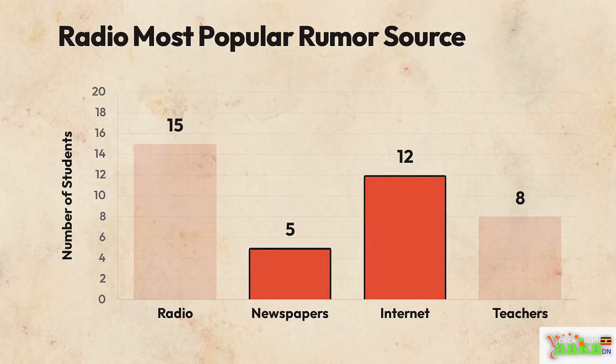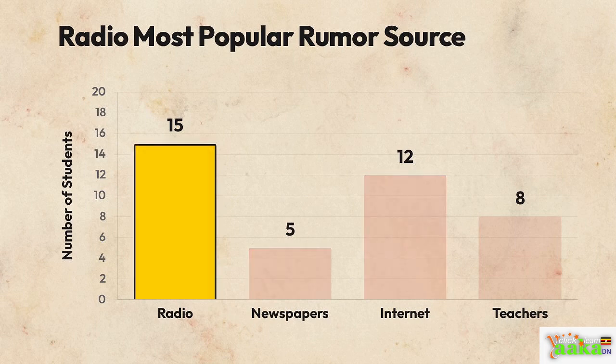If we look at just 2 of these, we can see that 12 students heard it online, while only 5 read it in print. This tells us the internet was a more popular source for the rumor than the newspaper. When we look at all the sources together, one stands out above the rest. Since 15 students heard the story there, we can say that radio was the most popular source overall.